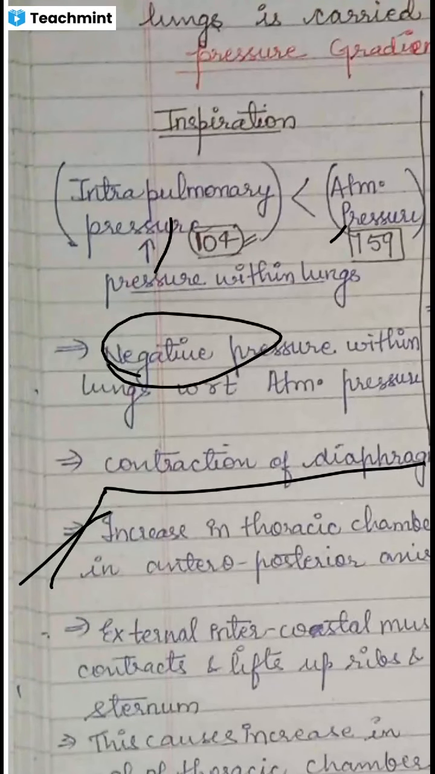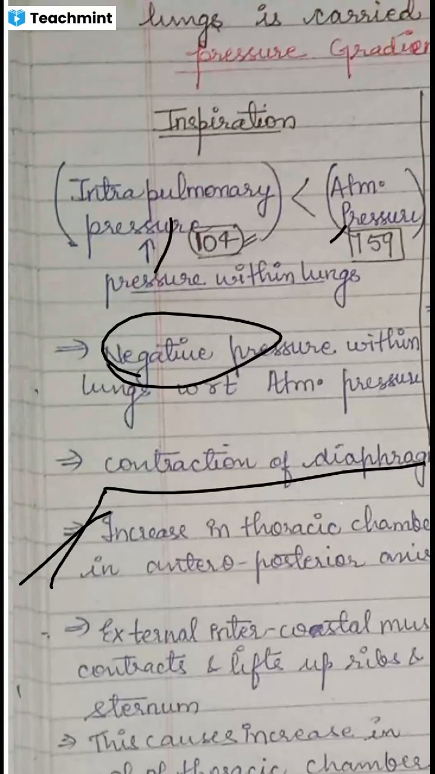Then the external intercostal muscles contract and lift up the ribs and the sternum. The external intercostal muscles are present around the lungs. They contract and they lift up the sternum. See, make yourself warm and comfortable. Take a deep breath and you will feel how the mechanism takes place inside you. Okay, so let's start. Wait a second and then breathe in.